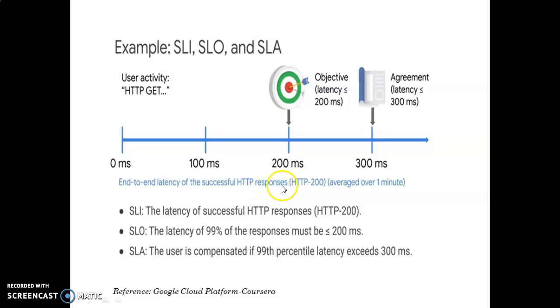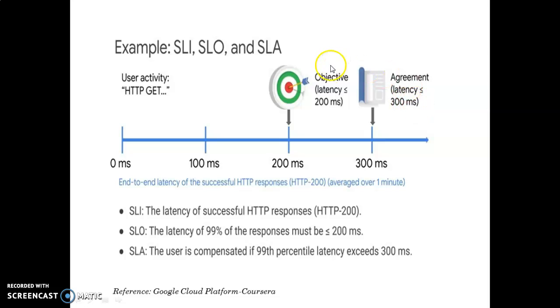Okay, so for this case, what is the key performance indicator? This case is the latency. Latency is a key performance indicator for an HTTP GET. Okay, for that the agreement would be the latency should not be over 300 milliseconds. This is the agreement I am providing to the customer. My latency should not be over 300 milliseconds.